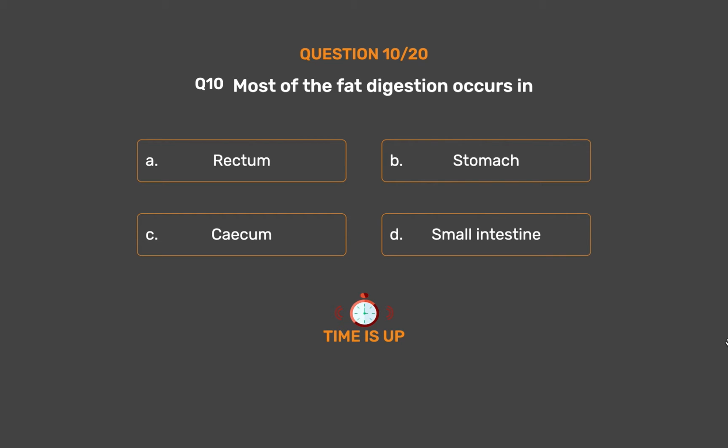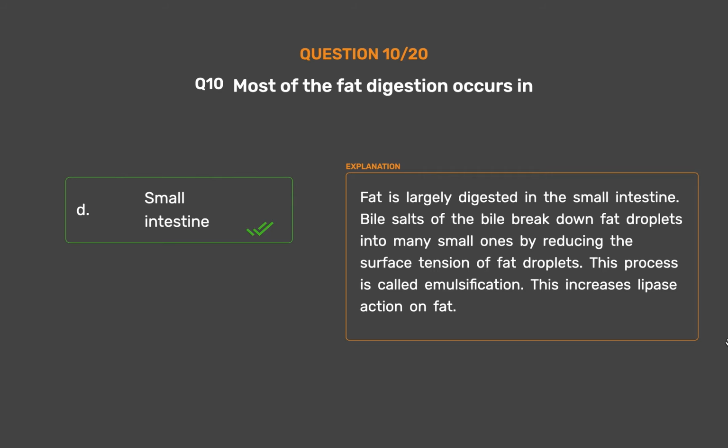The correct answer is option D, small intestine. Fat is largely digested in the small intestine. Bile salts of the bile break down fat droplets into many small ones by reducing the surface tension of fat droplets. This process is called emulsification. This increases lipase action on fat.